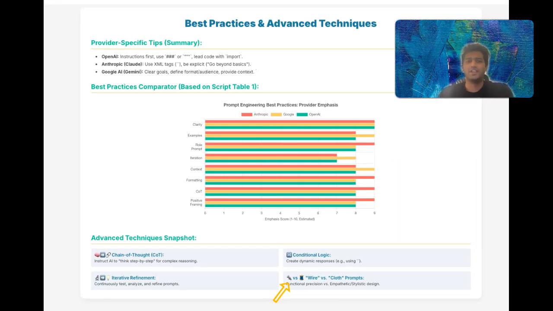Building on this idea of empathetic interaction, consider the design philosophy of your prompts. Wire prompts are like blueprints: direct, factual, and focused on getting a specific functional task done efficiently. They prioritize clarity and correctness of information or action. An example could be: "Extract all the email addresses from the following text." Cloth prompts are more like textured fabric.